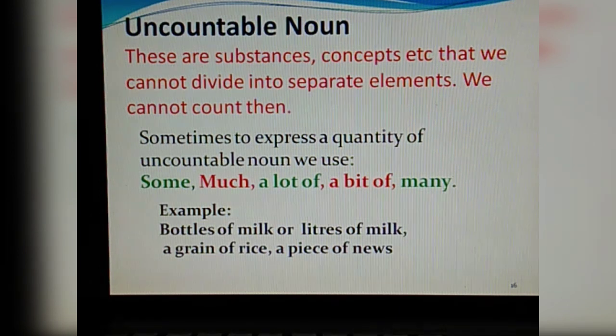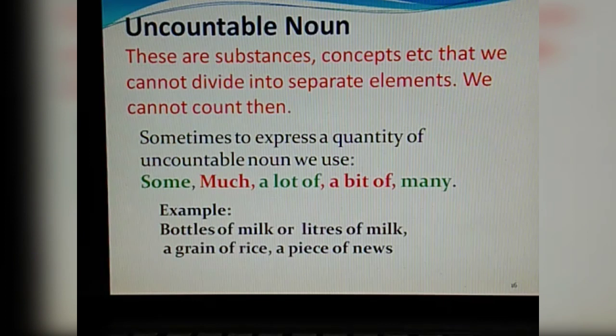Now for example, when I say bottles of milk, if milk is kept openly, we cannot count it, but if it is inside a bottle, we can count it. So bottles of milk, liters of milk, grain of rice, a piece of news. For such uncountable nouns, we use words to express them like bottles, liters, grain, piece.